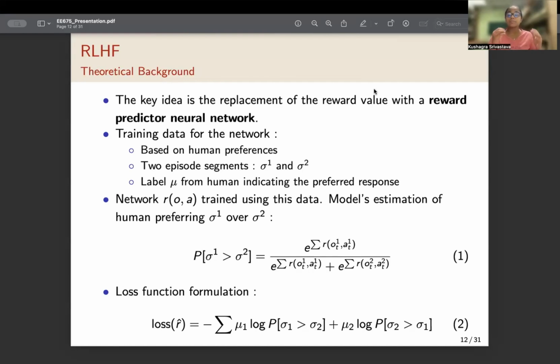Now, the reward predictor network, before the human labeler gives their feedback, produces its own estimate of which trajectory is going to be preferred by the human labeler. This is given by P(sigma 1 > sigma 2), and it has a softmax-like function. There is also a loss function because we need to train the reward predictor neural network to minimize this loss function. This loss function is actually very intuitive.